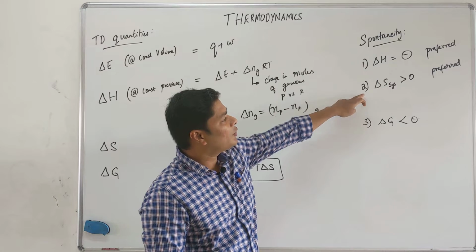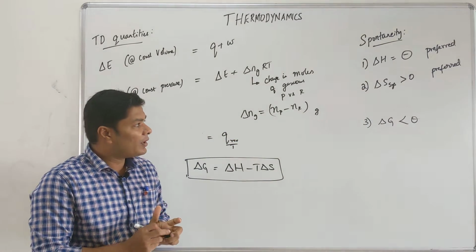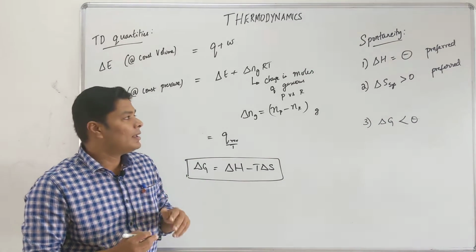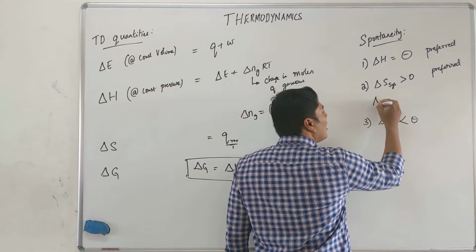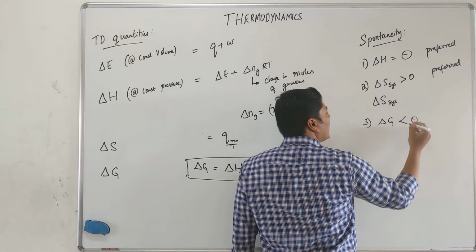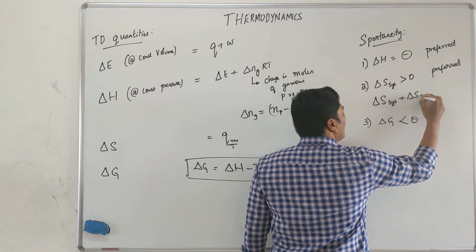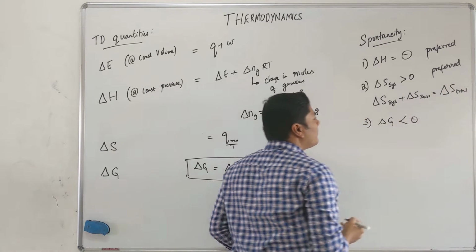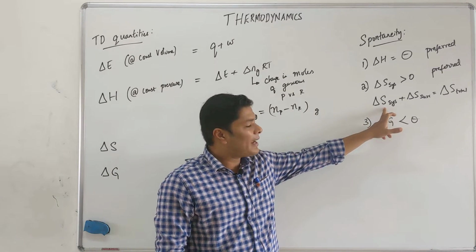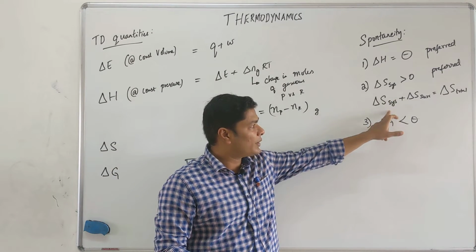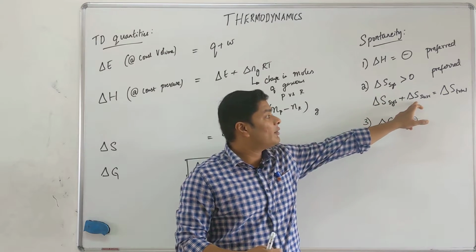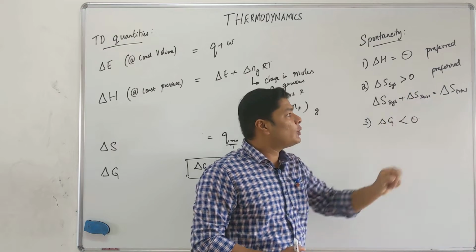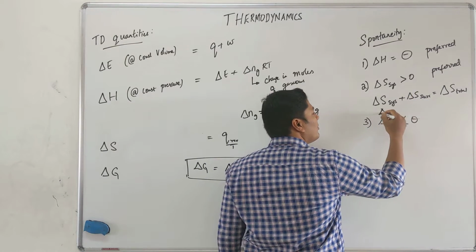So why is del S not good? Del S greater than 0 is preferred. What happens when del S is less than 0? Why is it not spontaneous? The thing is, del S system is not the only one, its counterpart is del S surrounding. These two together give you del S total. For a system, del S system can be negative, but del S surrounding can be so much positive that the sum of these two can be positive. So del S total has to be greater than 0, that is the condition you want to remember.